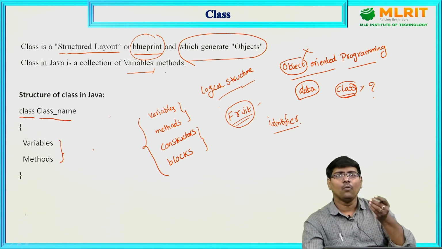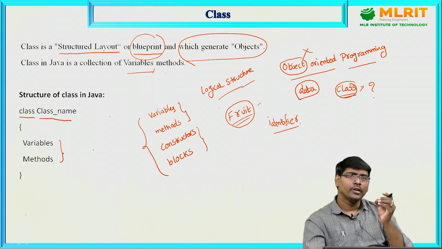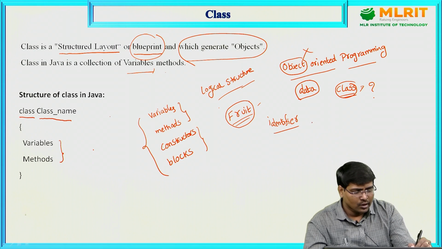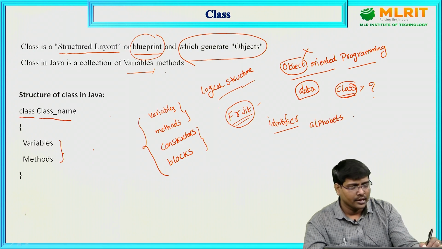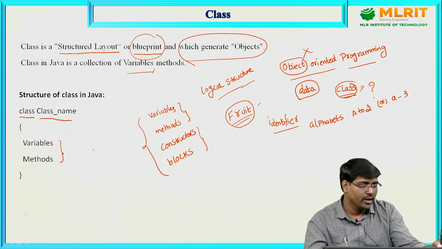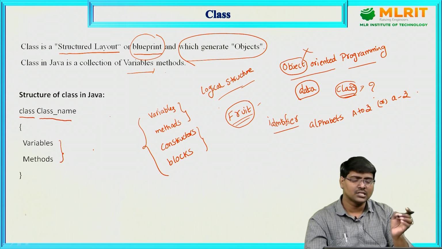Similarly, if you want to use a name in your program, you need to follow some rules. Generally, the name consists of alphabets A to Z or small a to z. Remember, Java is case sensitive.